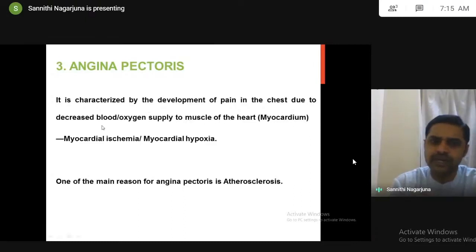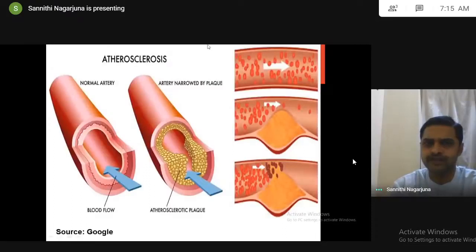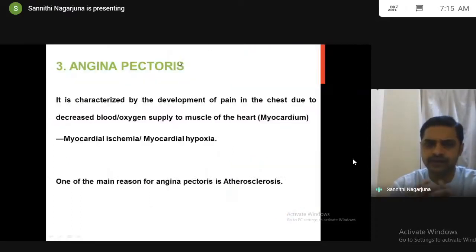Because of decreased blood or oxygen supply to the muscle of the heart, the myocardium, individuals develop pain in the chest. This is called myocardial ischemia or myocardial hypoxia. Always, ischemia means lack of blood supply, hypoxia means lack of oxygen supply. Why blood supply decreases to cardiac muscle? One of the reasons is deposition of lipids, atherosclerosis.